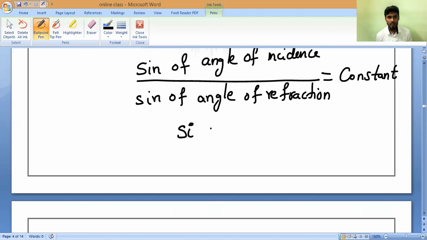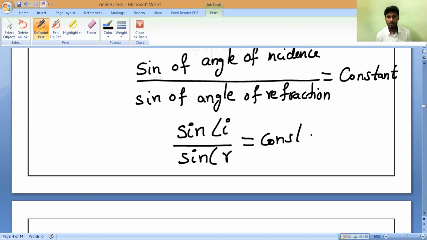So sin i, angle of incidence, divided by sin r, angle of refraction, is equal to constant. We should write constant. This is the formula which we also call Snell's law.